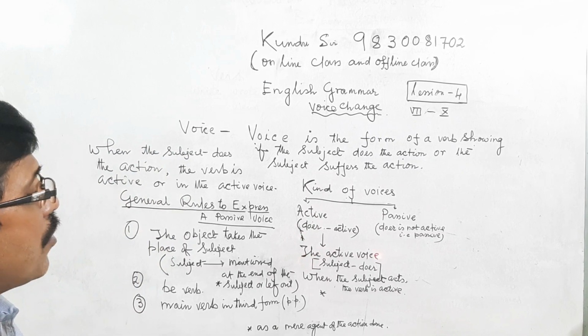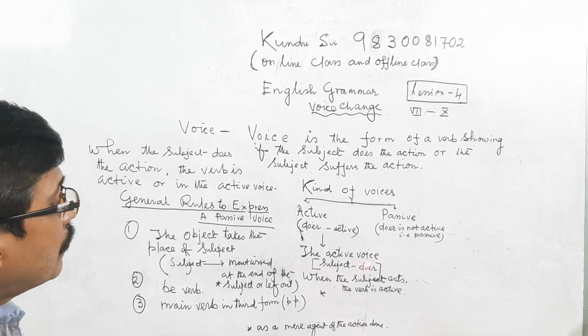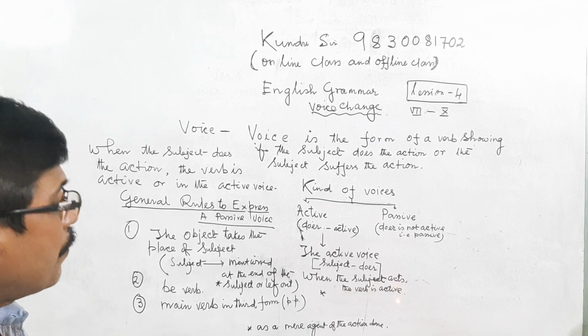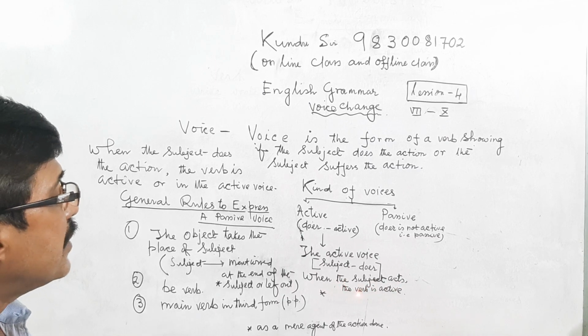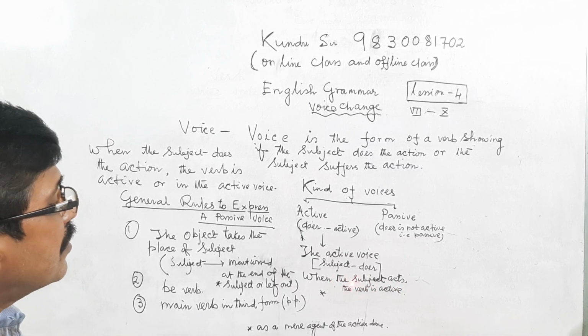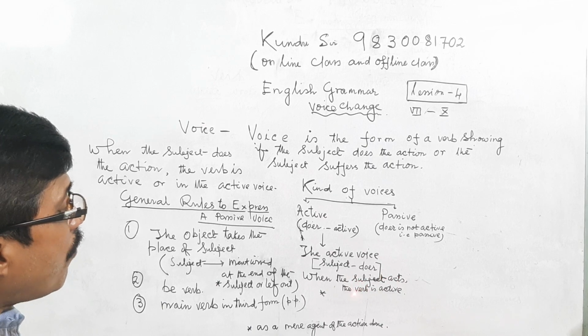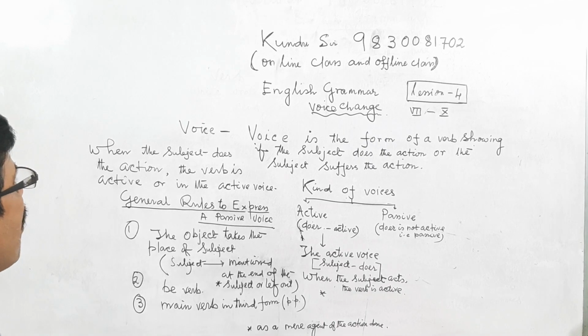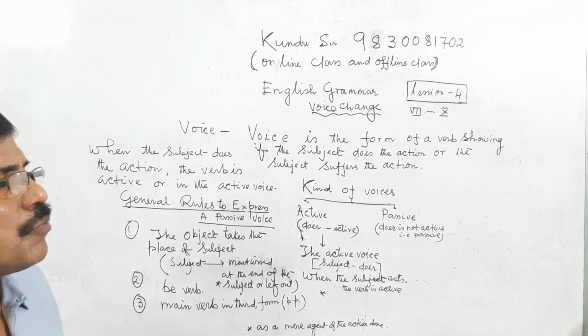Then what is active voice? In the active voice, the subject or doer acts, and the verb is active. When the subject does the action, the verb is in the active voice.